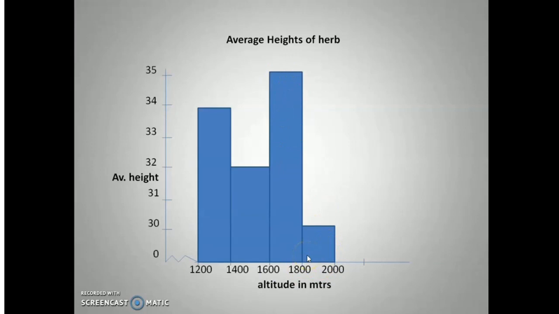Similarly, if I ask you at what altitude of the Himalayan region the height of this plant was minimum, looking at this graph you can easily identify the least column, the smallest column. You can see at the extreme right of this graph that within the altitude of 1800 meters to 2000 meters the height of this plant was minimum.